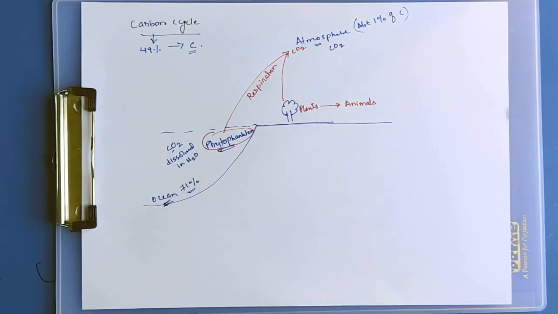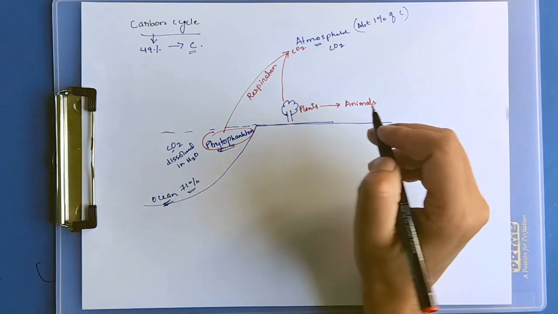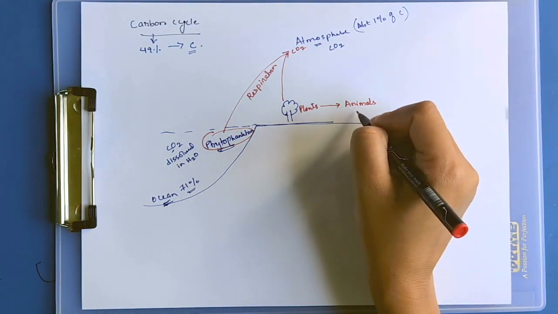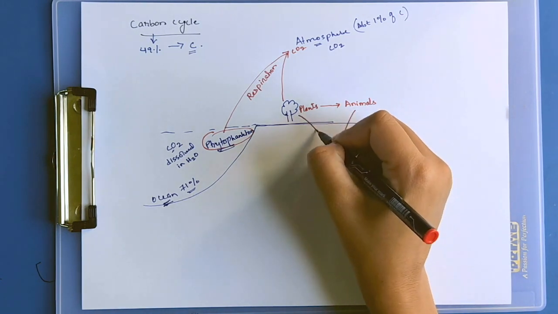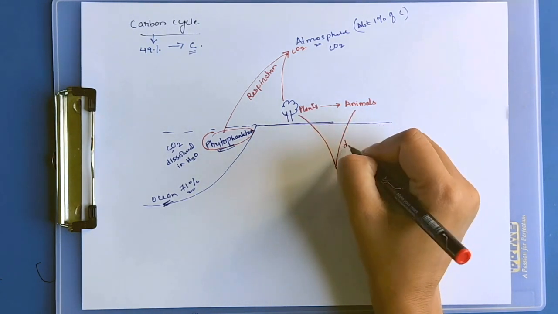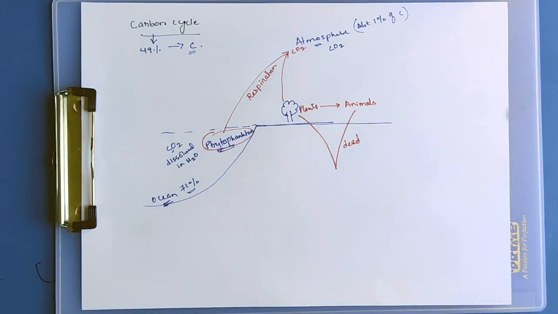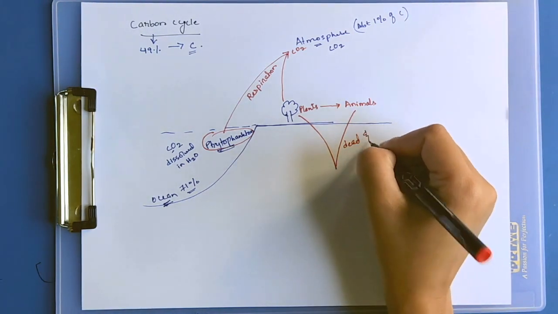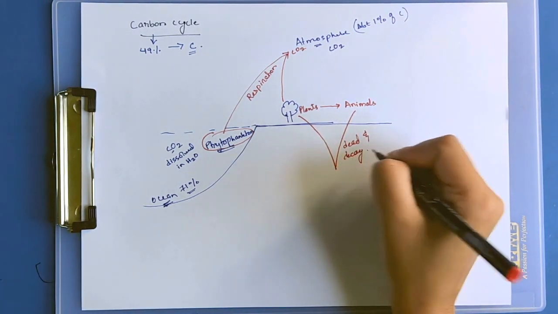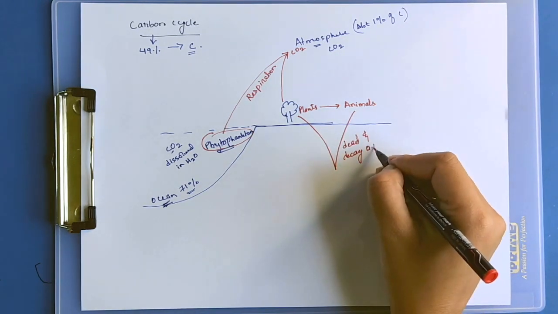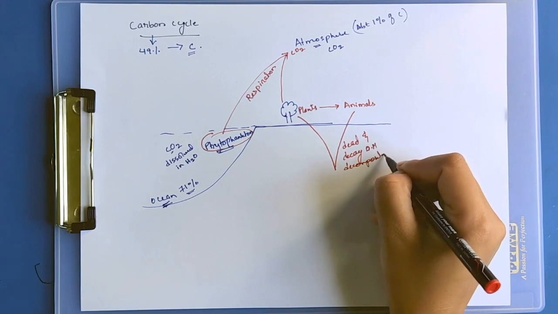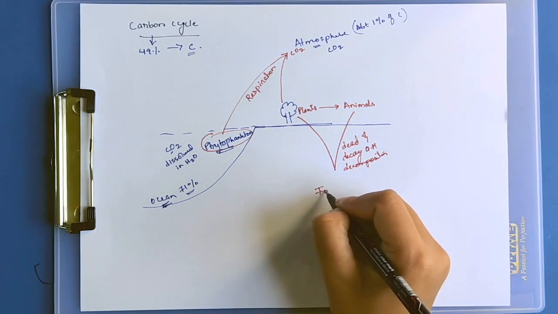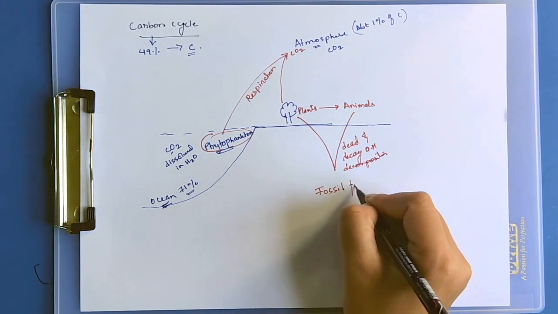These carbon compounds pass on. When animals and plants die, their dead bodies get decomposed. Death and decay of organic matter, or they undergo decomposition.